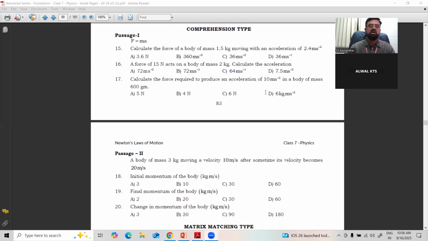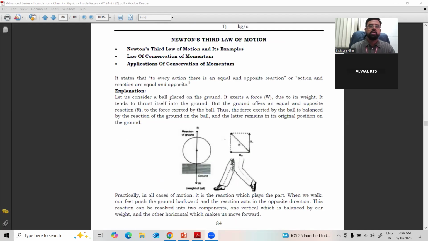When you move to Newton's third law, everybody knows it's a very famous law. First we'll discuss the third law, then we'll go for the other two topics, law of conservation of momentum and application. Newton's third law states that for every action, there is an equal and opposite reaction. That is, action is equal to minus reaction.